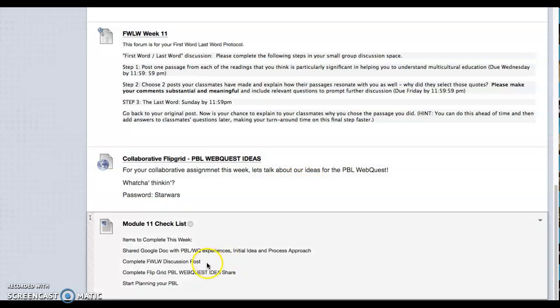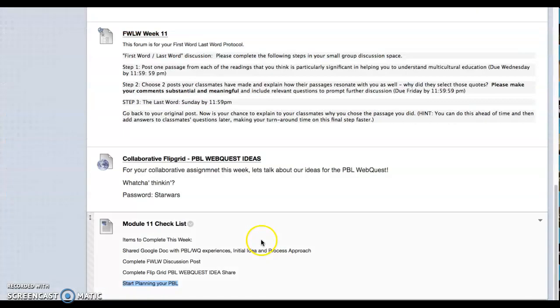Lastly, you have your checklist. So here's what you have to complete this week. You have to complete a shared Google Doc about your PBL web questing experiences. You have to complete the first word, last word discussion post. You have to complete the Flipgrid PBL web quest idea share. And you should start planning and constructing your PBL.